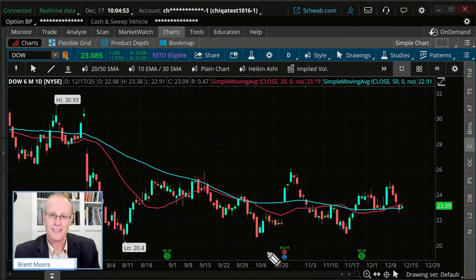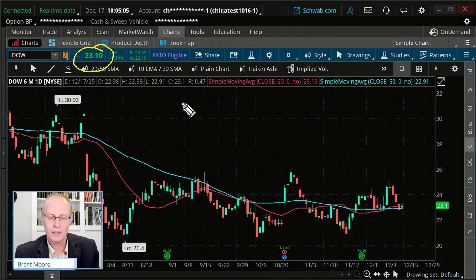Now, one thing, I deliberately chose a lower price stock here. Why? Because if you're doing a short put, you're agreeing to buy 100 shares of stock. So no matter what type of trade you're doing, think about the ultimate consequences. And in this case, if I'm buying 100 shares of stock, it'd be $2,300.